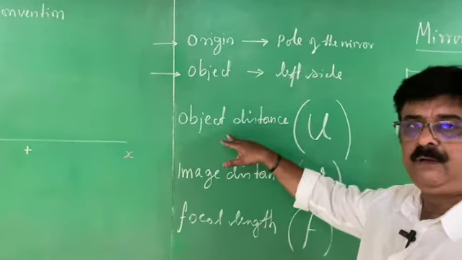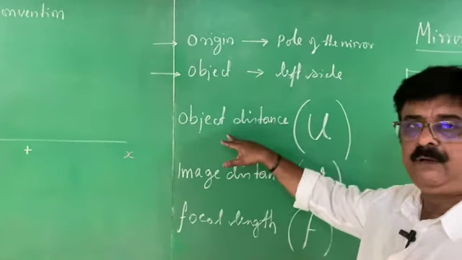When the image comes, for example, erect image means what? Erect image means it should come like this. If the image comes like this, we call it an inverted image.